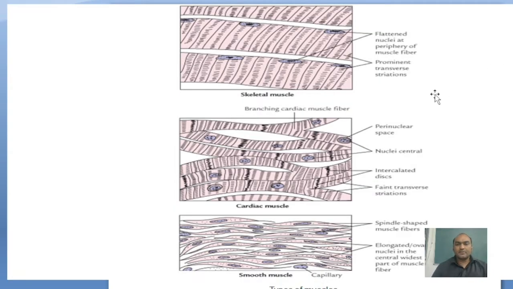So this is the histological diagram. This is a skeletal muscle fiber. These are muscle fibers. These are striations. The nuclei are present on the periphery and are flat.